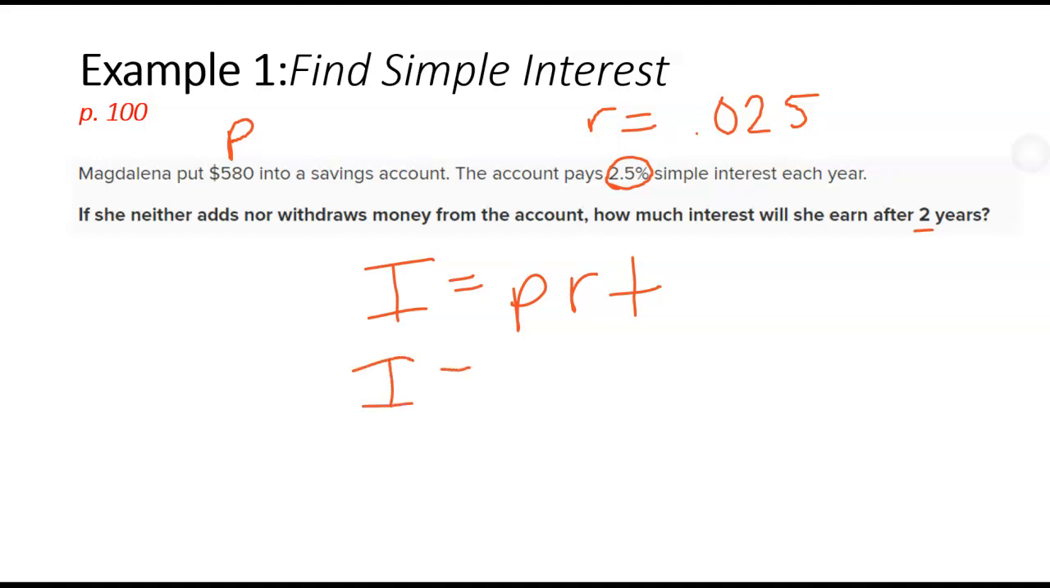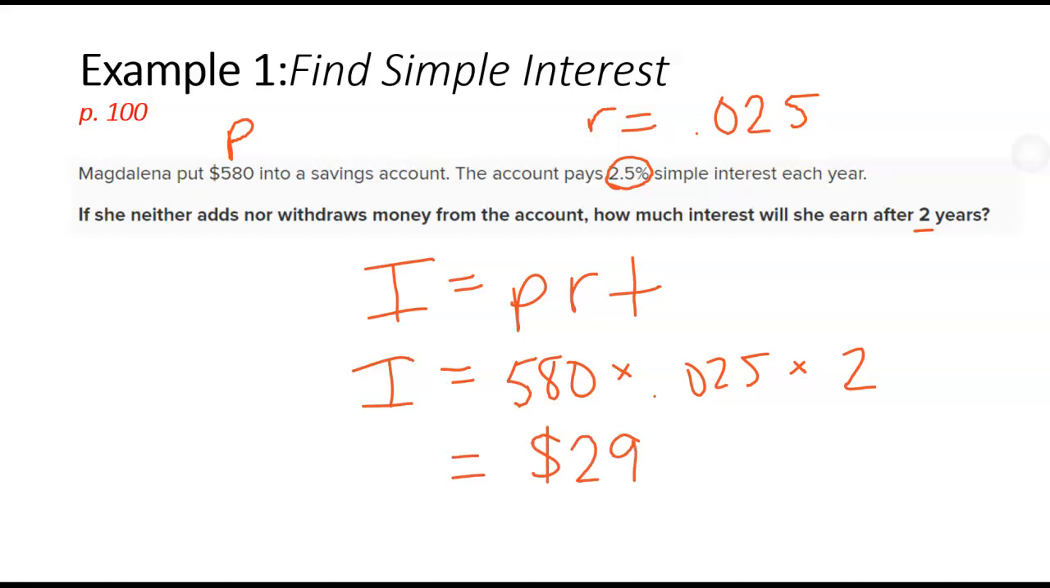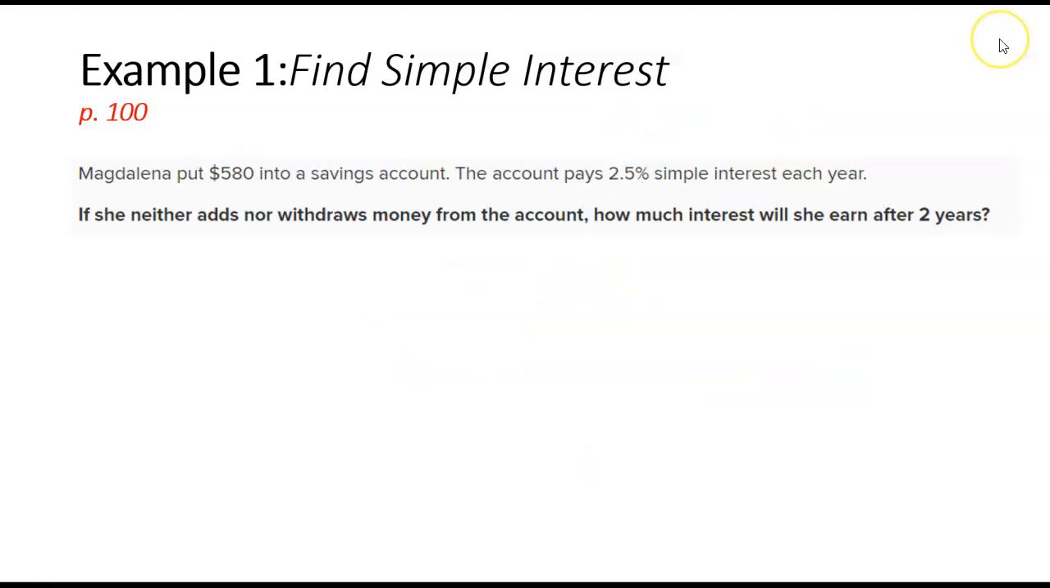So all we're going to do now is replace P with 580 times our rate of 0.025 times our time of 2 years. So 580 times 0.025 times 2 equals $29. So in 2 years, she just puts $580 in the bank, takes it out 2 years later, but she doesn't get 580, she gets 580 plus $29 worth of interest.